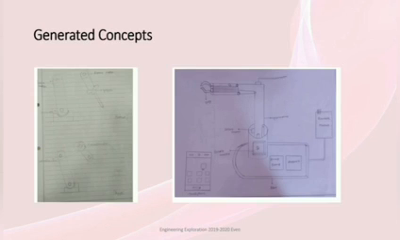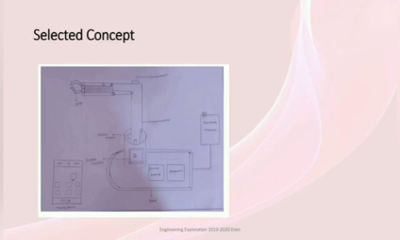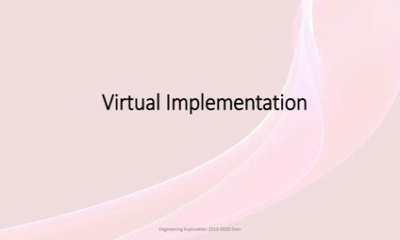The third one is a bot which is controlled by a joystick, while the fourth one is a plotter. And the last one is a model that works on a gesture-controlled mechanism. Selected concept: the Pugh chart helped us select our efficient concept, which is the application-based model. I will be explaining the virtual implementation of our prototype.